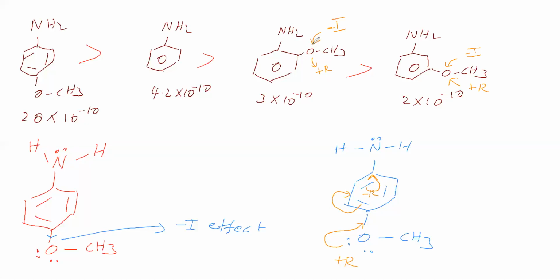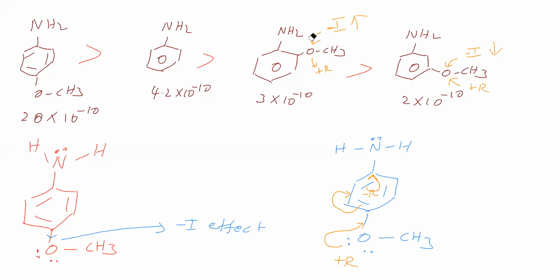Minus I effect depends on distance. Here this minus I group is neighbor to NH2, so the magnitude is high. This minus I group is somewhat far away from NH2, so the minus I effect magnitude is less. Minus I effect magnitude is more means electron withdrawing tendency is more. Therefore, lone pair density is less here when compared to this. So this basic strength is less when compared to this, but it is against experimental fact.